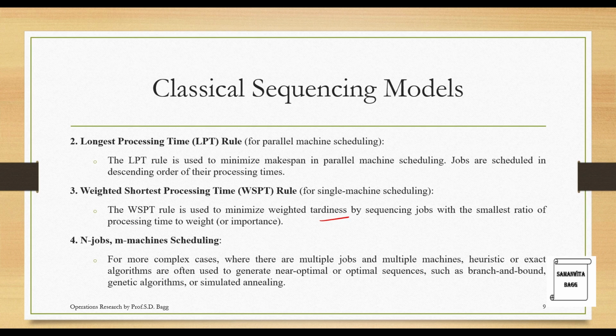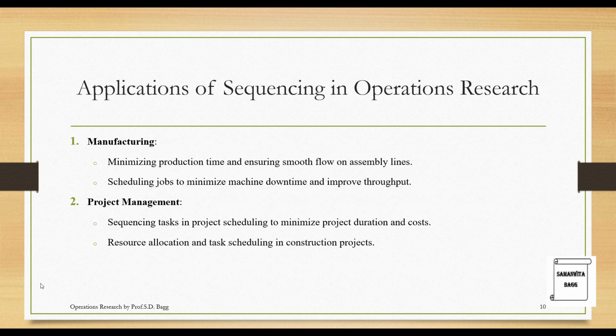N jobs, M machines scheduling. For more complex cases where there are multiple jobs and multiple machines, heuristic or exact algorithms are often used to generate near optimal or optimal sequences, such as branch and bound, genetic algorithms, or simulated annealing. So these are the other techniques which are used when you have more complex problems, like you have n jobs, many jobs, and many machines, so m machines.